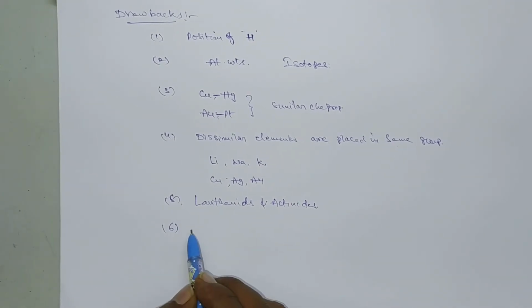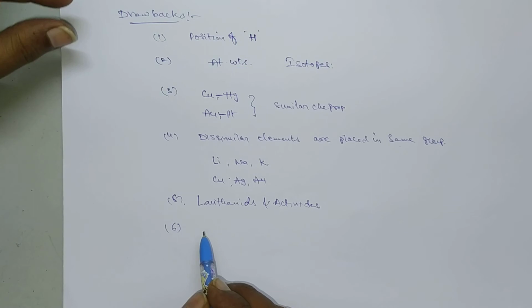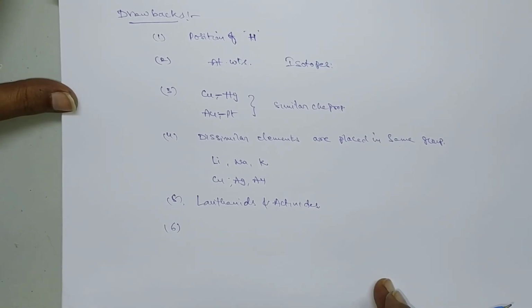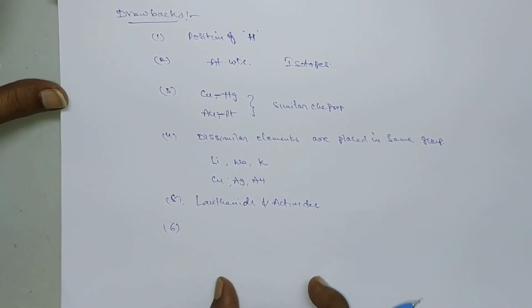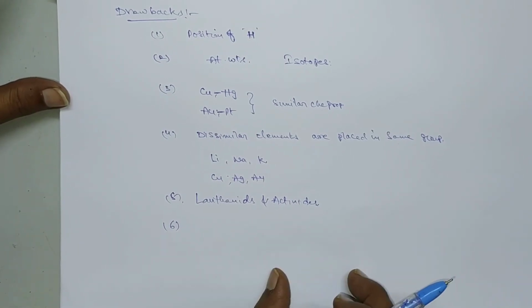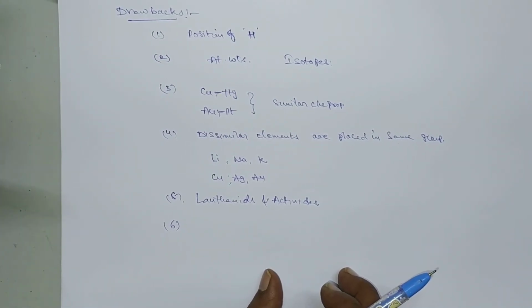And next one, there exist some anomalous pairs. Generally this periodic table is based upon atomic weights. That means he arranged the elements in the order of increasing atomic weights, but there are some pairs of elements which are not in accordance with the periodic law. That means they are not arranged in increasing order of atomic weights.